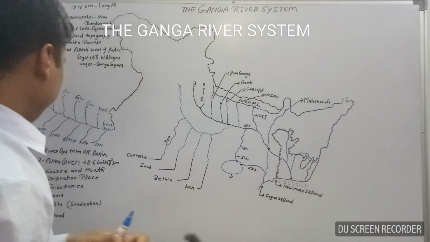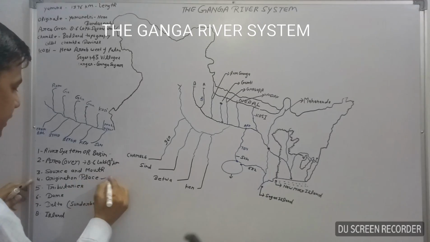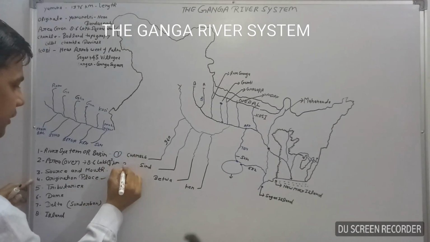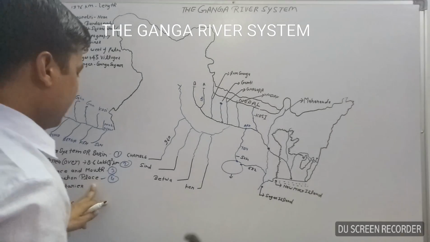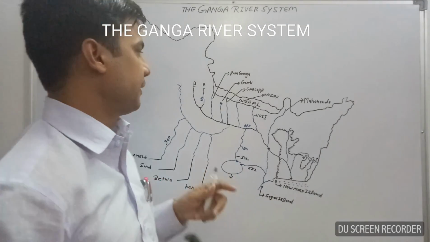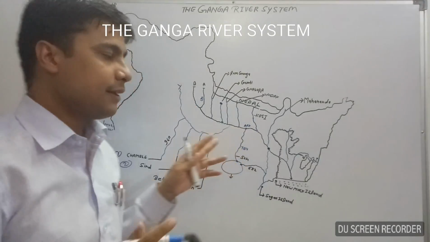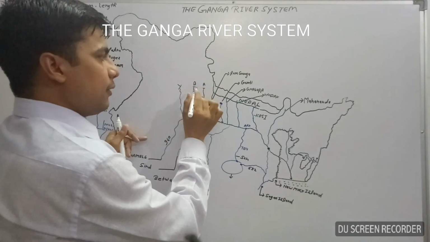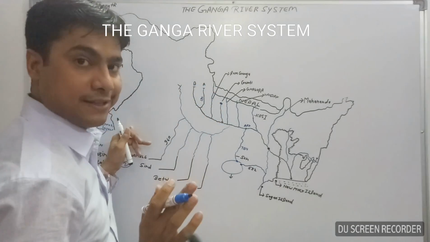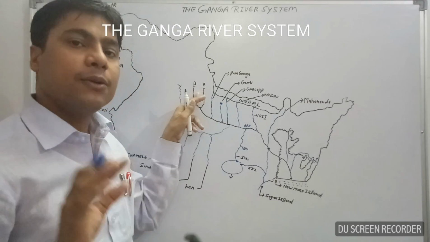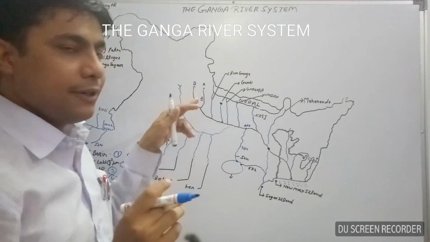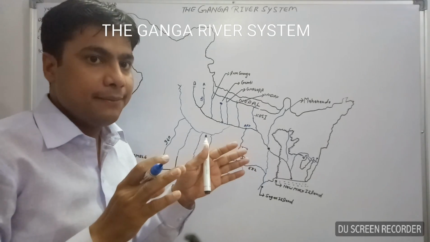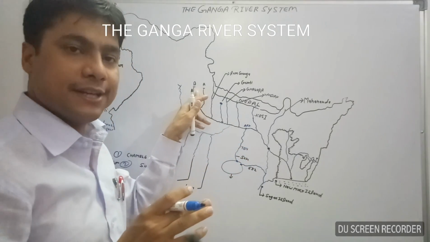Our next point will be origination place. Now we are going to explain the origination place of the Ganga river. Now you can see a figure here. The Ganga river originates with two branches. It means when it originates, at that time the name changes.